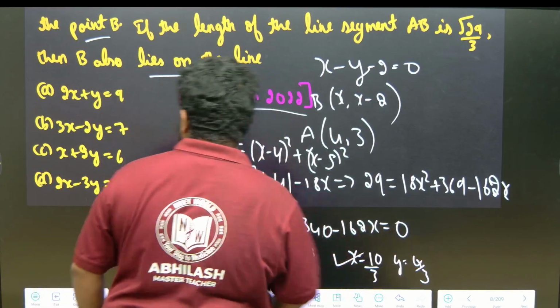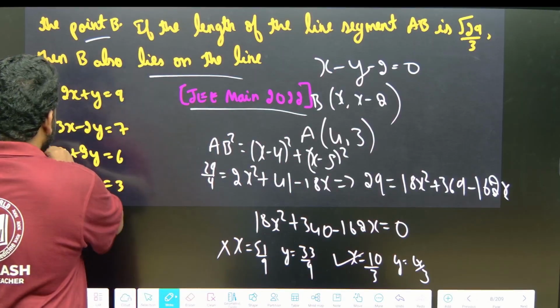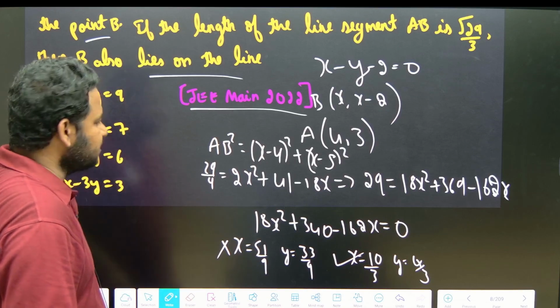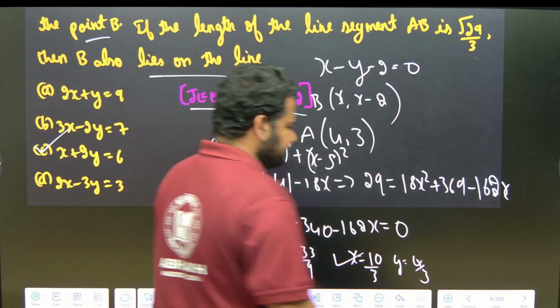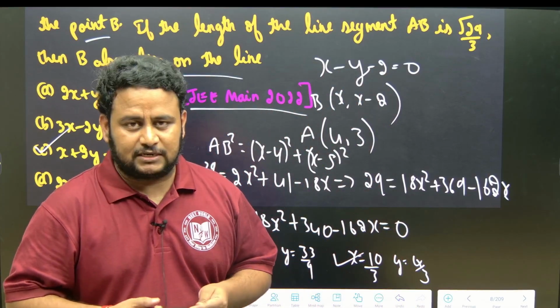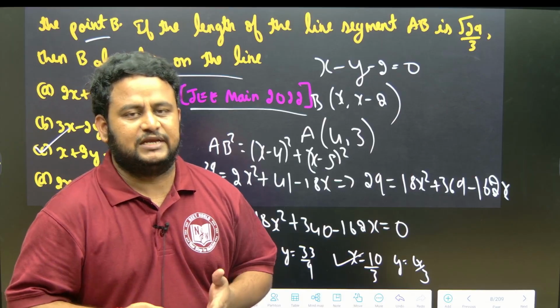If I put the value of this, I'll get the option as option B. Not option B, that is option C. That is option C, which is the correct answer. All right, we just solved one sample question to see how the straight line questions are being asked. But now we will dive deep so that our concepts become much more clear.